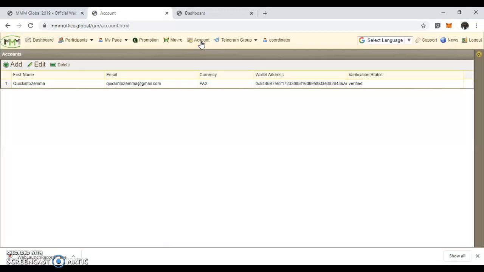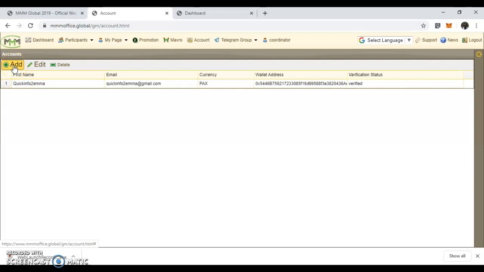First of all, I already have an account, and MMM BSc doesn't allow you to have more than one wallet address. So I cannot create another wallet address in addition to this, but I'm going to show you how you are going to do it. To do that, roll your mouse over this command add and click it.